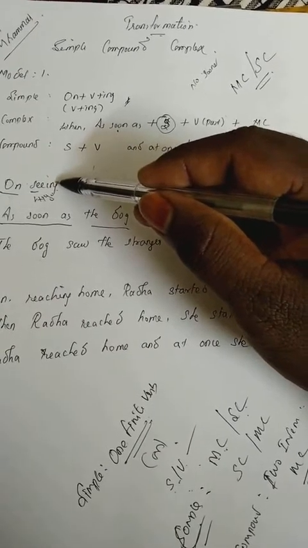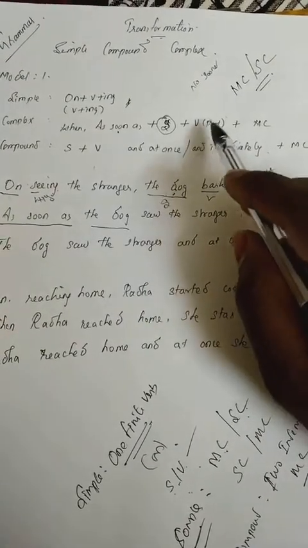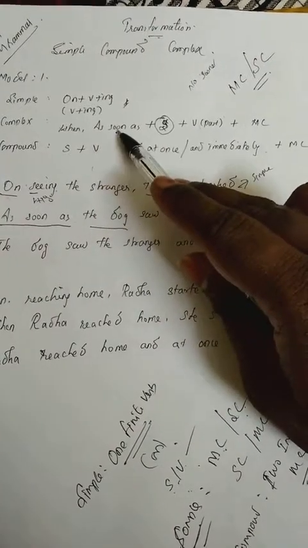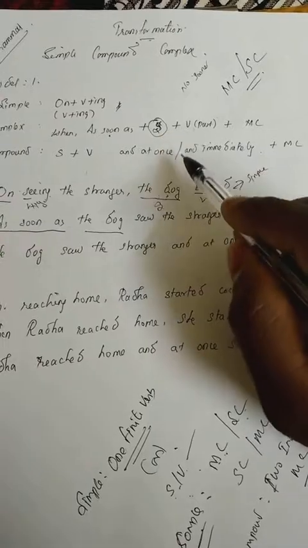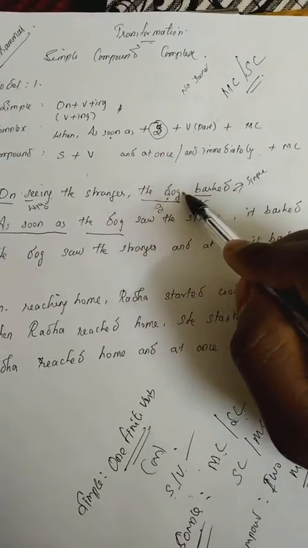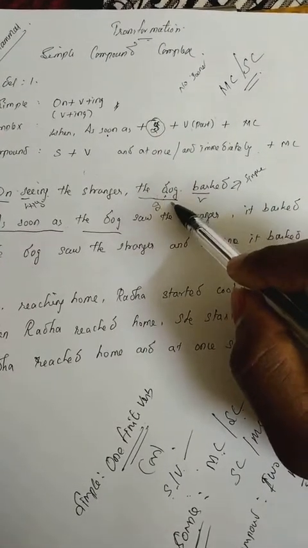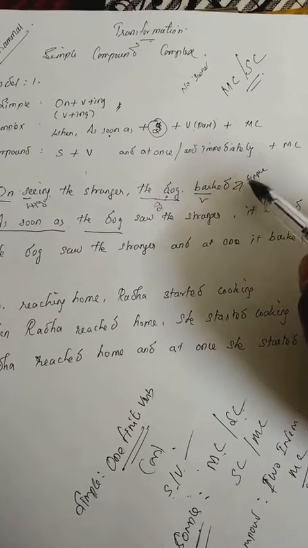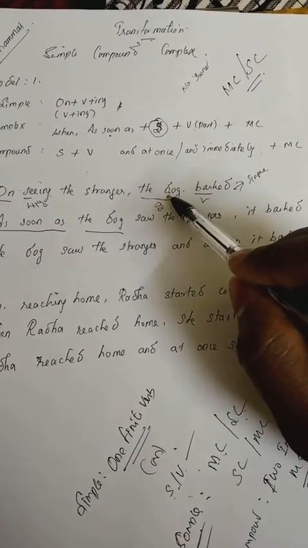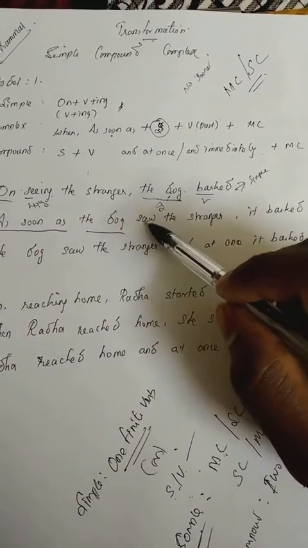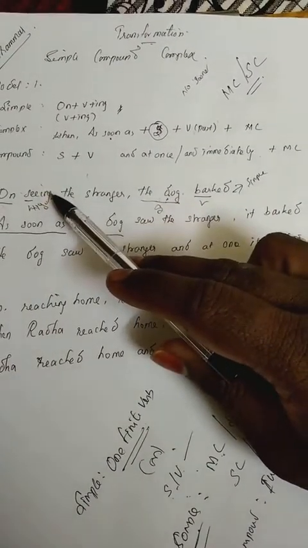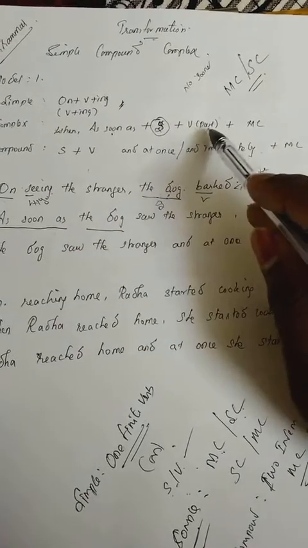You have to write see in the past tense. So the first one is as soon as, then the second one is the subject, which we took from the main clause of the simple sentence: the dog. Then the verb you take from the first half, in the past tense.